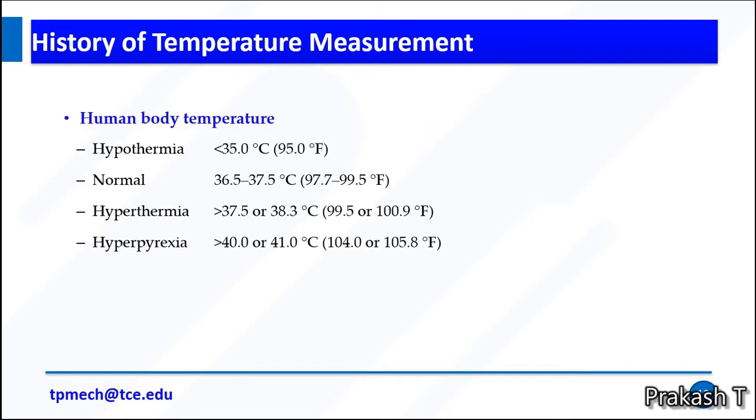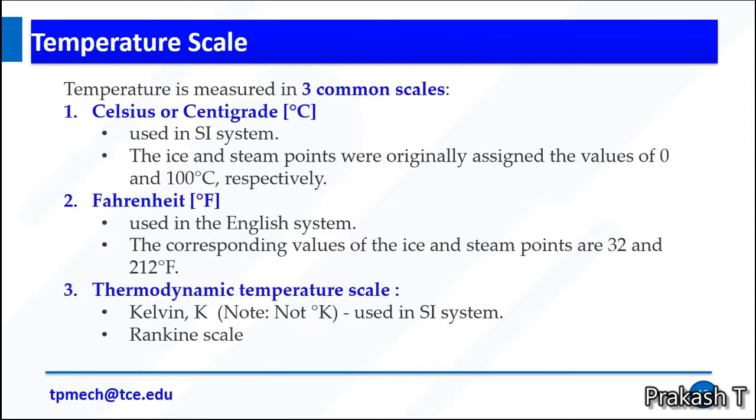These are some examples of variation in temperature of the human body. If you have less than 35 degrees Celsius, we can say it's hypothermia. If you have 36.5 to 37.5 degrees Celsius, you have a normal temperature. If you have between 37.5 and 38.3, you can say it's hyperthermia. If you have more than 40 degrees Celsius, you can say it's hyperpyrexia. This is a very dangerous condition for a human being.